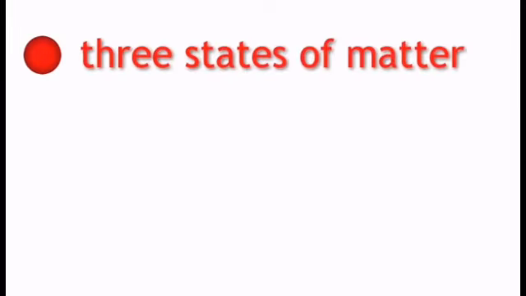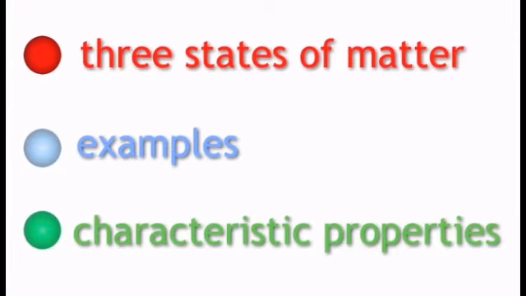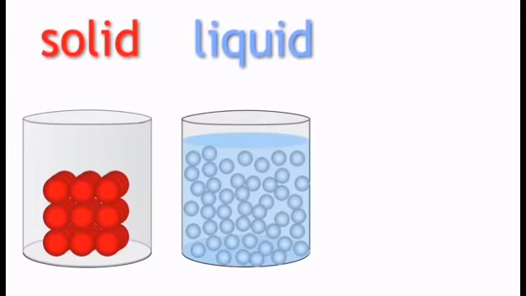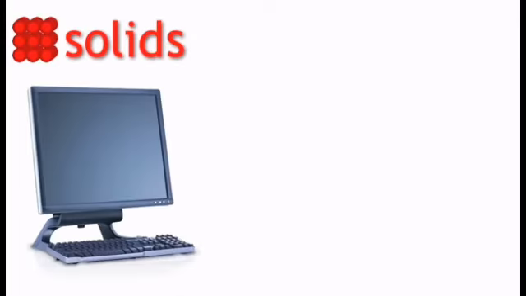What the three states of matter are, some examples of each state of matter, the characteristic properties of the three states of matter. The three states of matter are solid, liquid, and gas. Let us look at solids. An example of a solid is your computer.